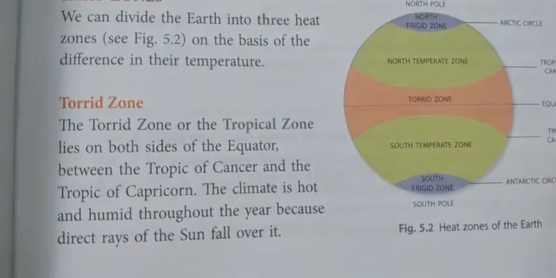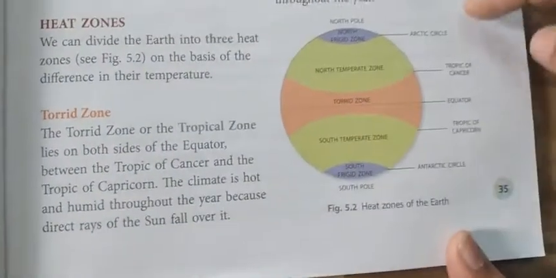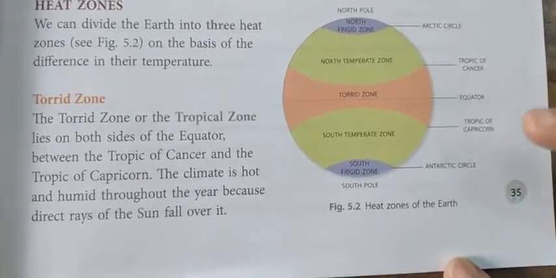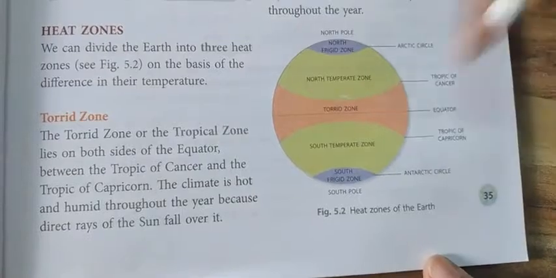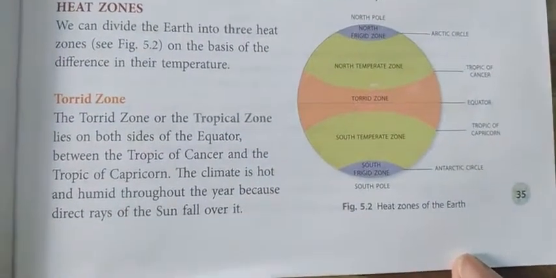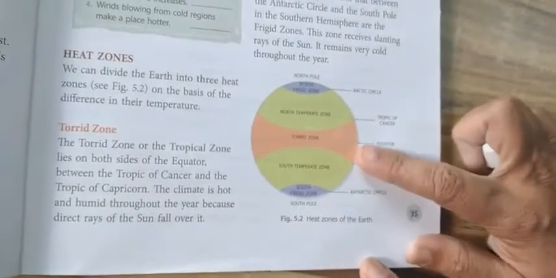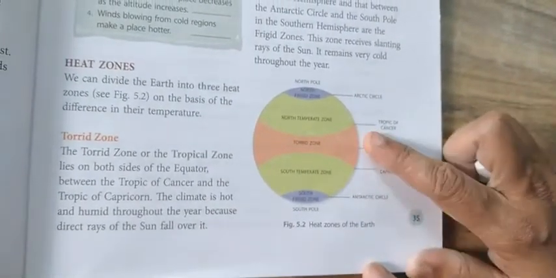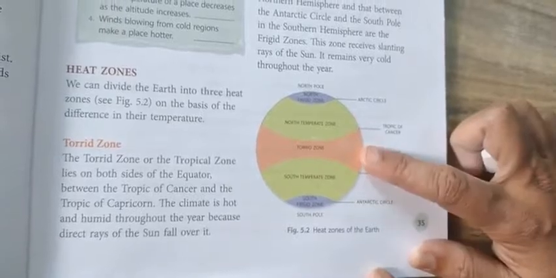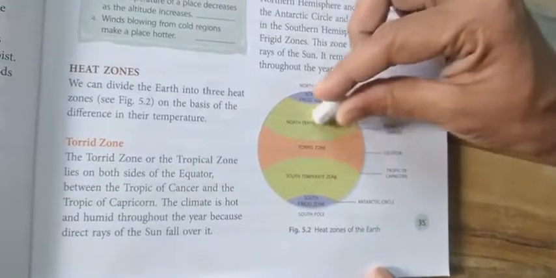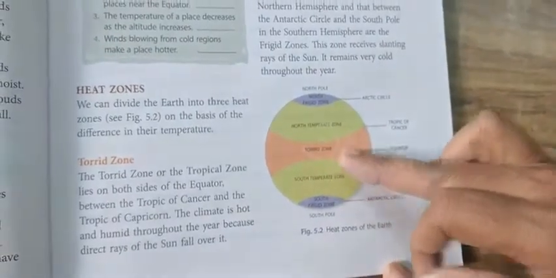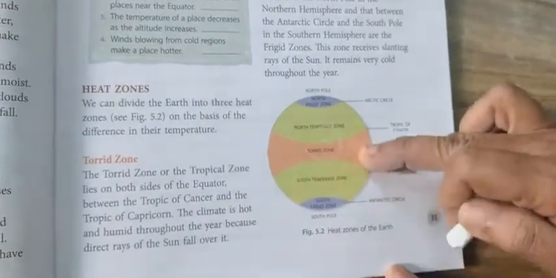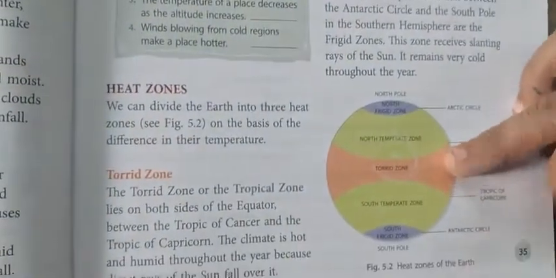Even in this picture you can see the Tropic of Cancer and the Tropic of Capricorn. So the torrid zone comes in the middle. The orange color is the torrid zone. What happens in these places? The climate is hot and humid throughout the year. Why? The direct sun rays fall over it. As I have told you, the places near the equator get more sun rays. So this receives more sun rays and the places are very hot.